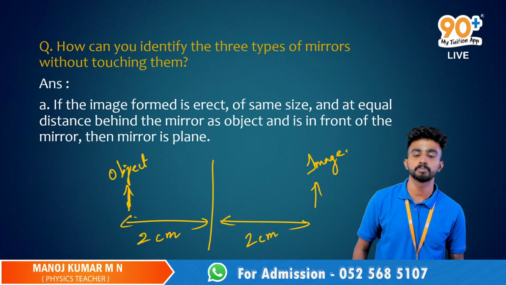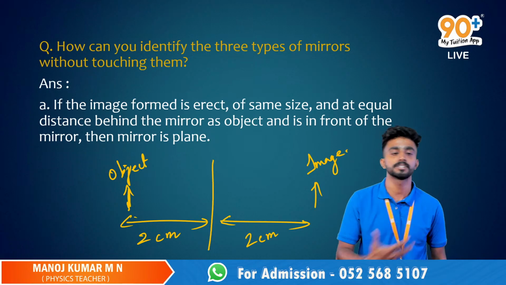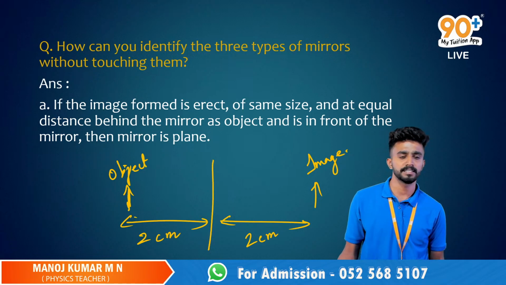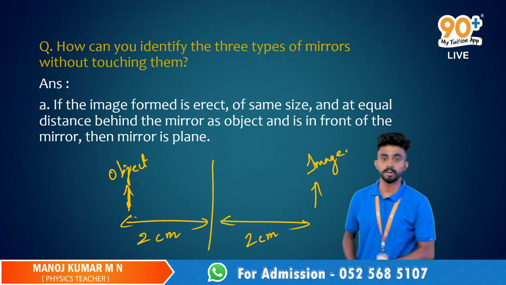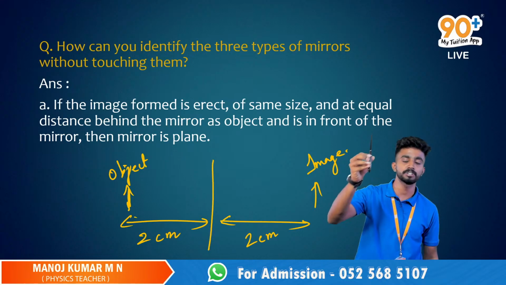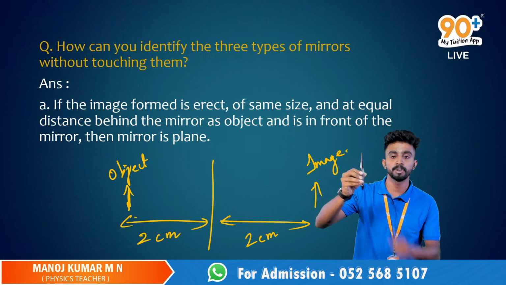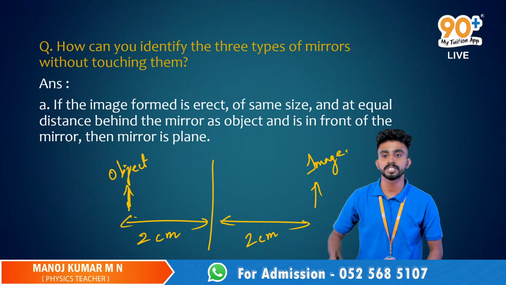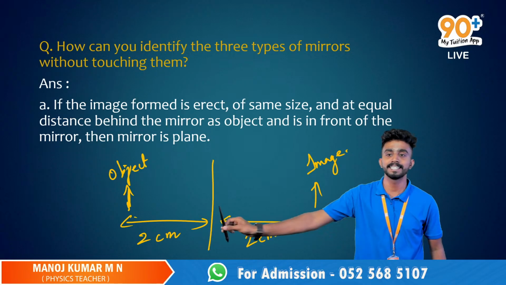So how do you know the distance will be exactly the same? It is supposed to be the same, because if the distance is different, will we get the same size? Guys, do you remember in the case of concave mirror, if you keep the object at the center of curvature, we'll get the same size? Why? Because the object distance and the image distance were the same, right? Only in that case will we get exactly the same size.